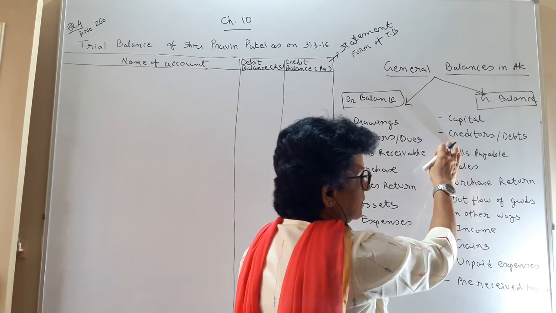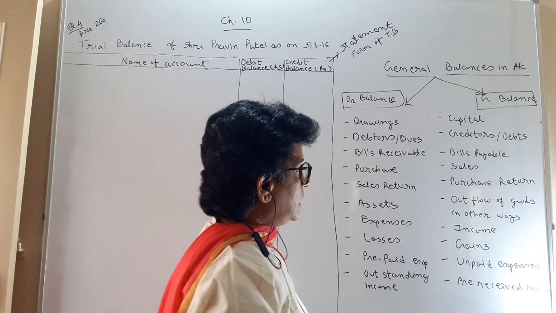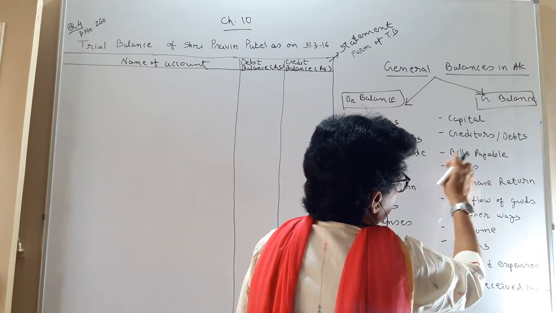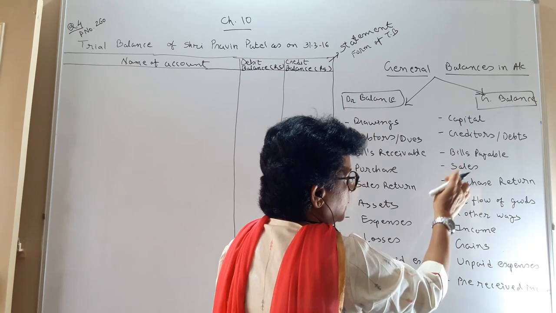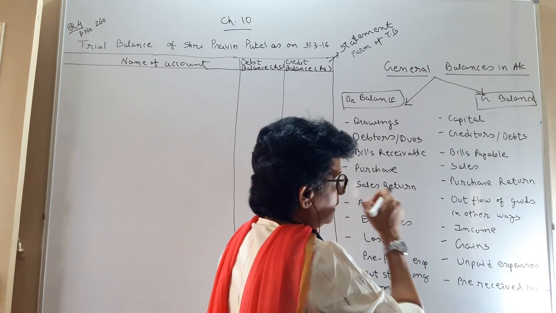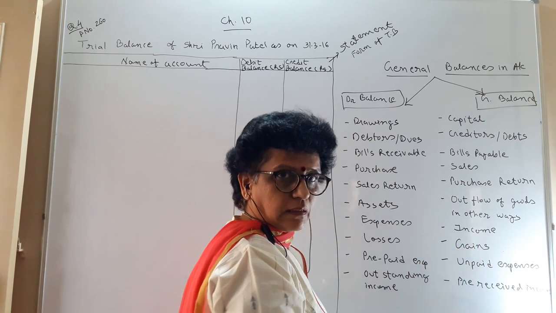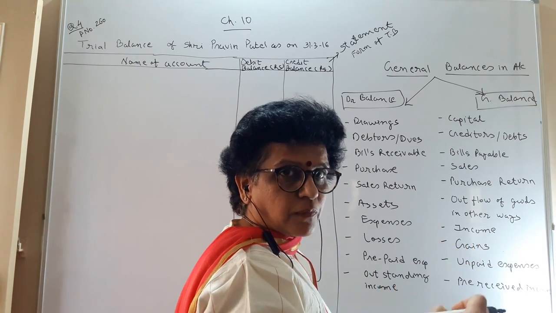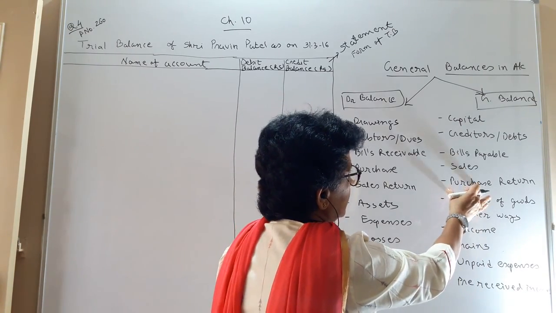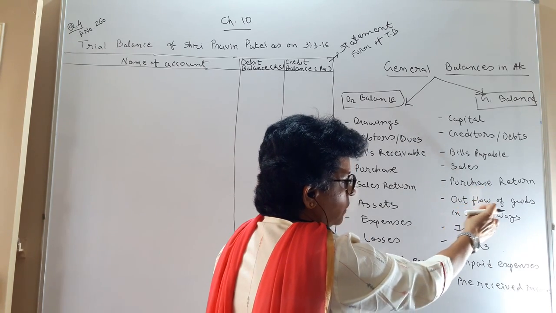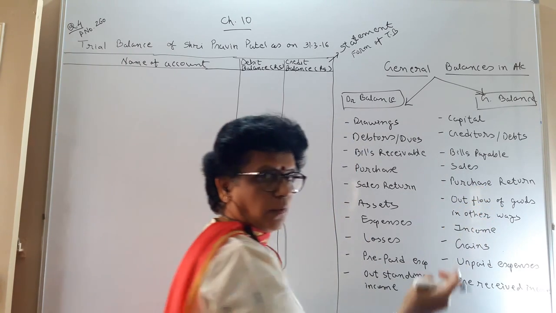Capital. Creditors, to whom you have to pay the money, that is your debt. Bills payable, you have to pay. Sales, income you have to receive. Purchase return, the goods which you have returned, so that liability will be reduced with that amount. Outflow of the goods in other ways.